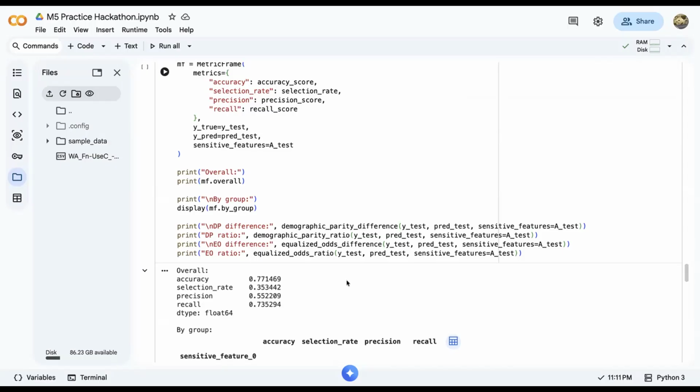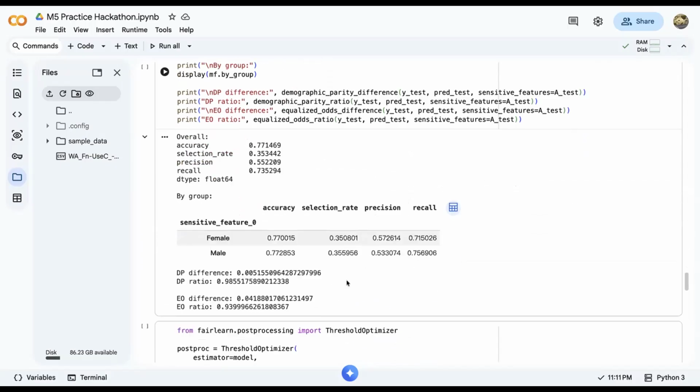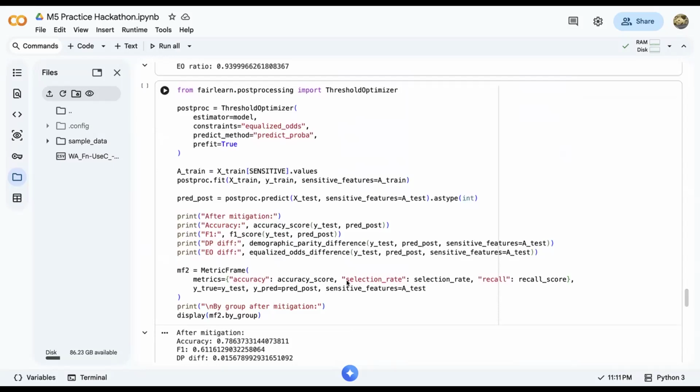Overall, this indicates the model does not show strong bias by gender in terms of who is predicted to churn. For the fairness mitigation attempt, even though the baseline fairness looks acceptable, I also tested a mitigation method to follow a responsible AI workflow. So I applied the Fairlearn threshold optimizer with an equalized odds constraint, which changes the decision threshold by group to try to reduce disparities in error rates.